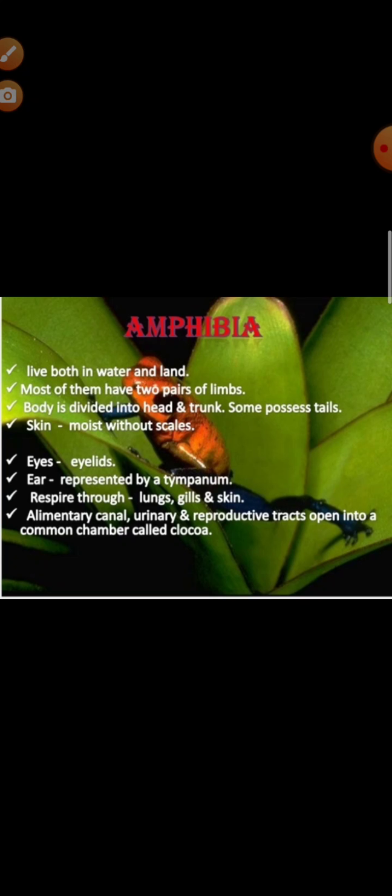Dicondylic skull means two occipital condyles articulate with the vertebral column. Okay. Cutaneous respiration by means of skin when the animal is in water, and during hibernation and estivation. It's by lungs and buccopharyngeal cavity when the animal is on land, and by its gills when they are in tadpole larval stage. Three-chambered heart is present, two atria and one ventricle. Alimentary canal, ureters and reproductive system open through the cloaca. Animal is unisexual, fertilization is external.